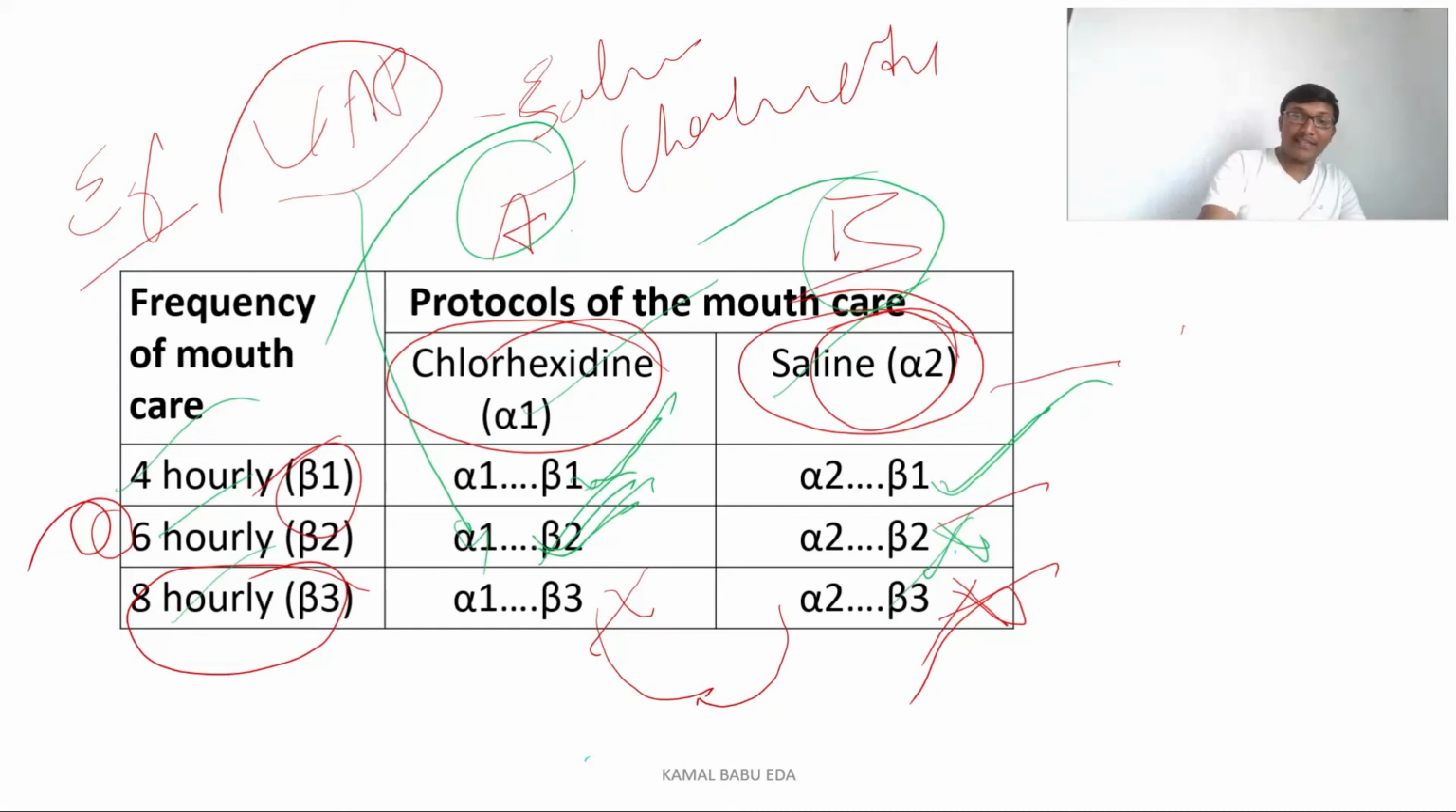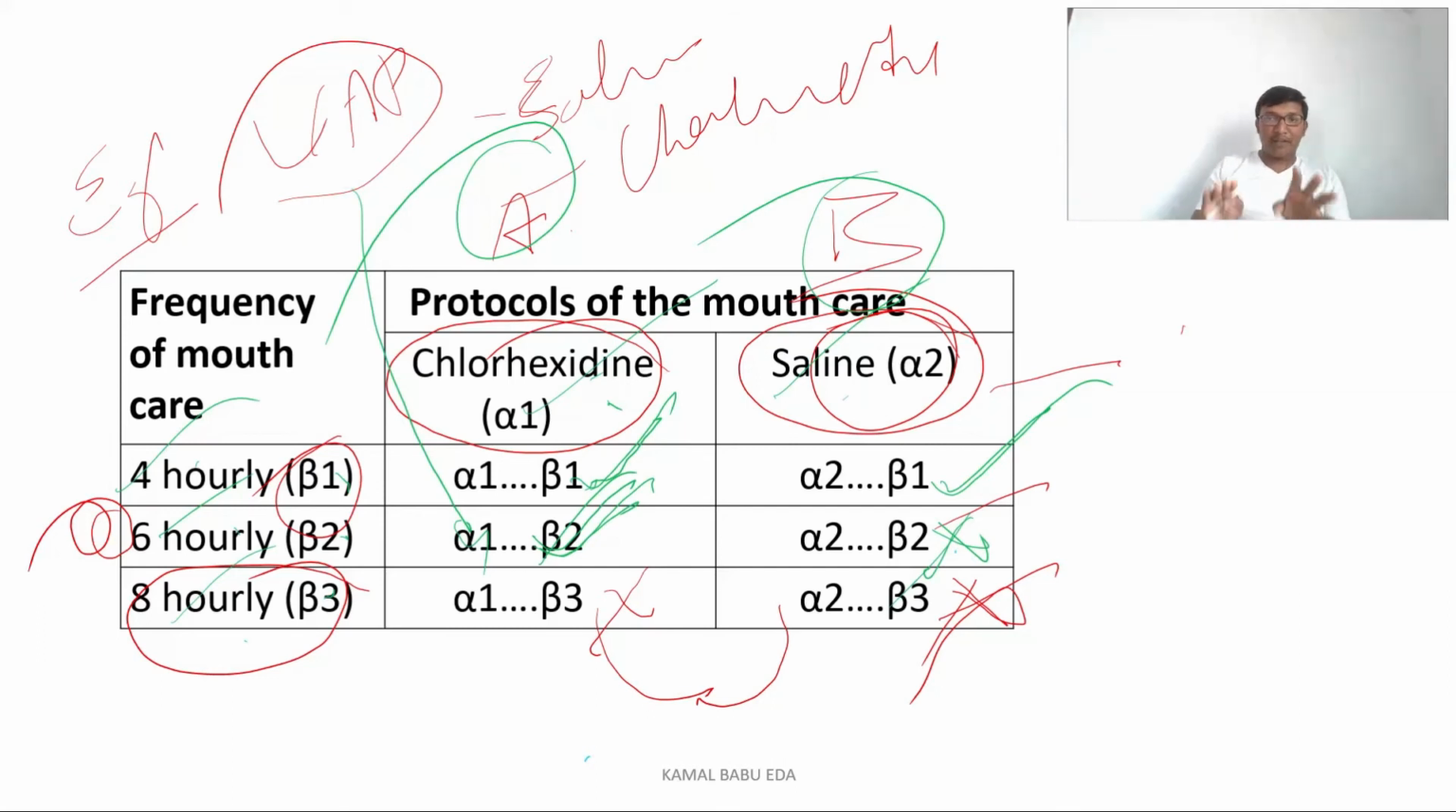On the other hand, we have the patients who are receiving chlorhexidine 4th hourly, 6th hourly and 8th hourly, and we'll compare the patients. What we are doing, we are comparing the patients in the 8th hourly, 6th hourly, 4th hourly, as well as we are comparing the patients with the chlorhexidine and saline mouthwash. So this is the factorial group design.